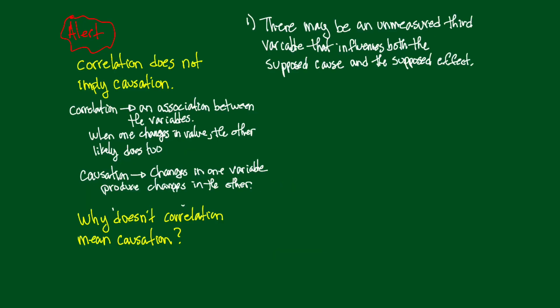So I've just rewritten things over here just to get some more room. But here's our question. Why doesn't correlation mean causation? There are two reasons. Here's the first one. There may be an unmeasured third variable that influences both the supposed cause and the supposed effect.